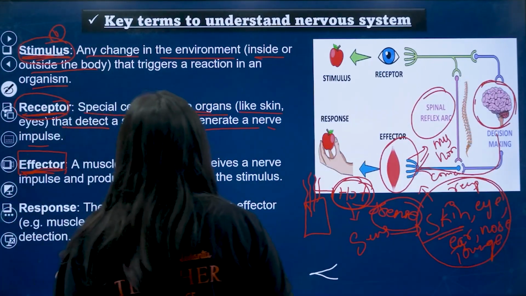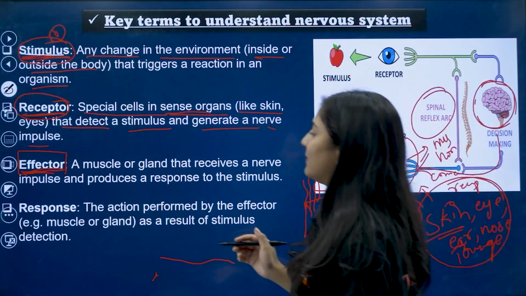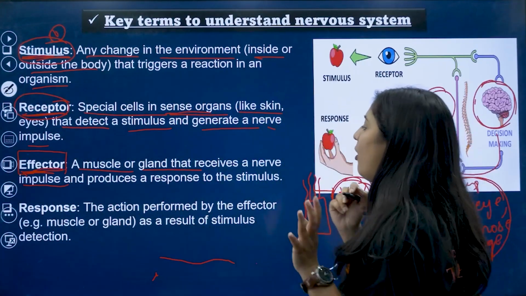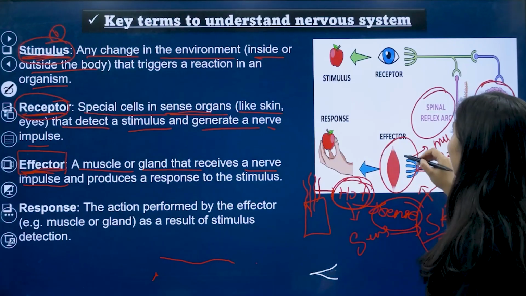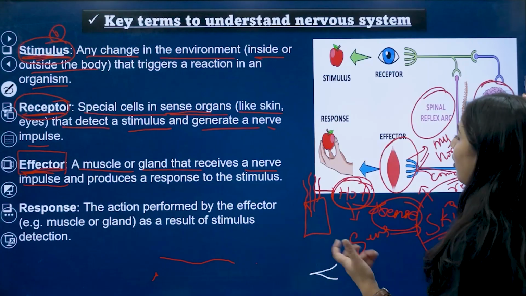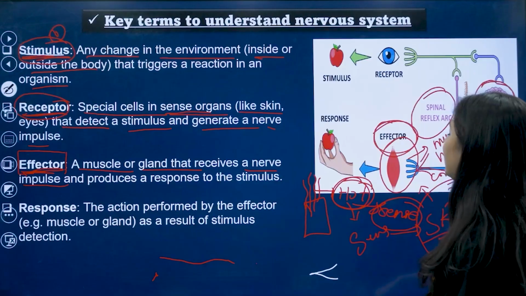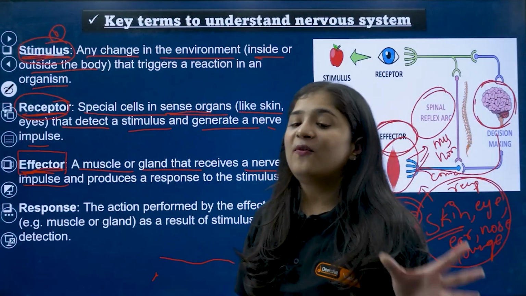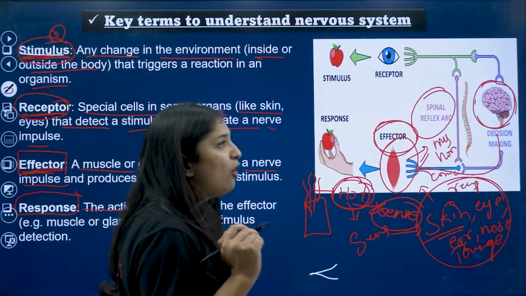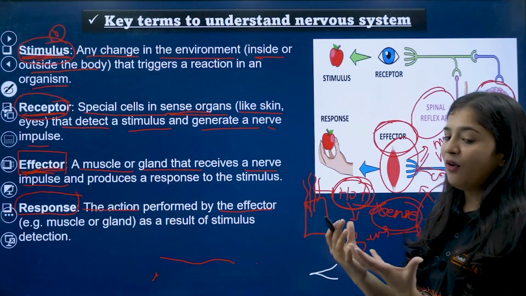So what does this effector do? A muscle or a gland that receives a nerve impulse and produces a response to the stimulus. It might be a muscle or a gland, which receives a nerve impulse. So this will receive the nerve impulse from the stimulus or receptors. After that, it will go to the spinal cord or CNS, I mean the brain, which makes the decision and sends it to the effector. We call this the effector. Then it will reach the final response, the action which is performed by the effector.